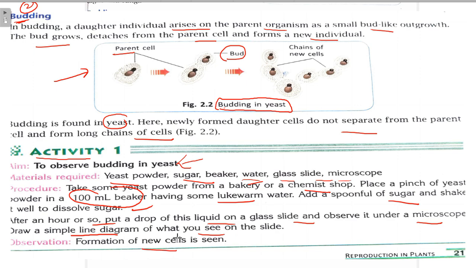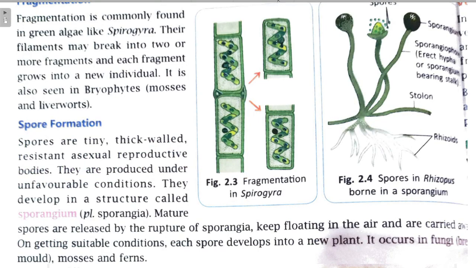Now we will move on to the third method, that is fragmentation. It is the third method of asexual reproduction. Fragmentation is commonly found in green algae like Spirogyra.